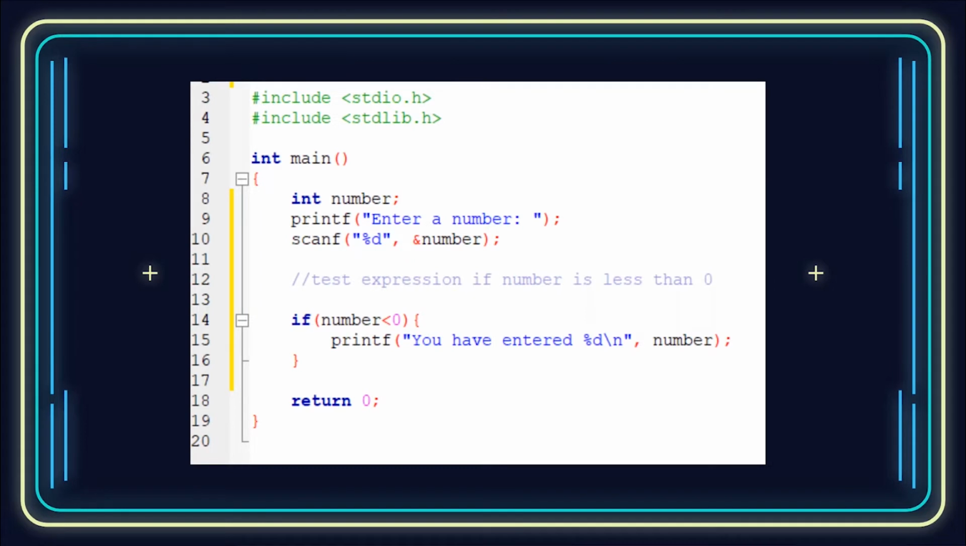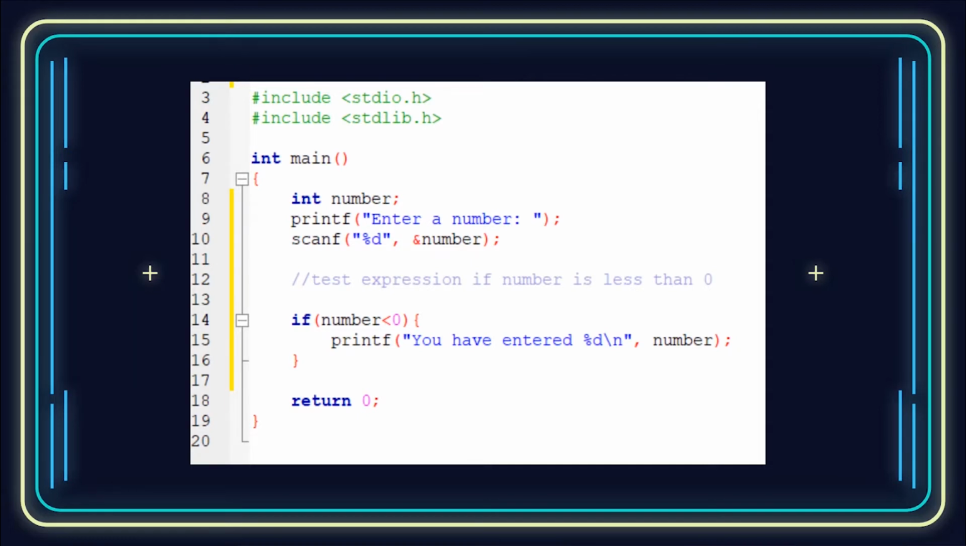Now, based on what we learned about the if condition, here is a simple code. The header files, the usual main function, and then we declare an integer data type variable named number. Then printf "Enter a number". The user will enter a number. It will be scanned with &number, and its value is assigned to the address of the number variable.